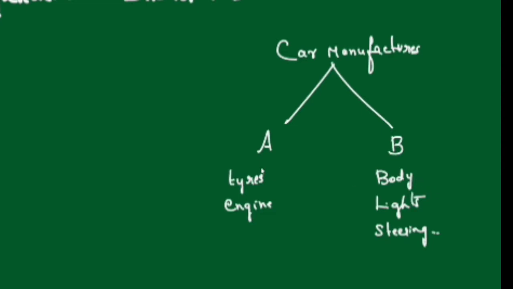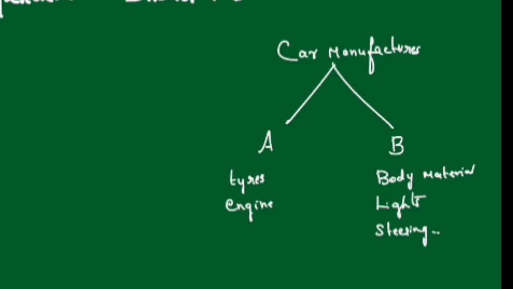Here also car. Now what they do is, when industry A produces tires, they take some for themselves, then they have to give some to B. Whatever B produces, the body material or whatever it is, some part they have to give to A. Suppose light, they have to give, but they also need, because they are also manufacturing car. So A also needs products from B, and B needs from A. So they are called interdependent industries.